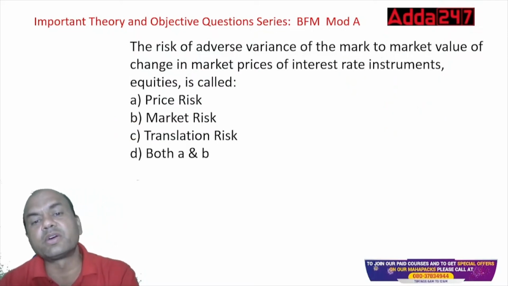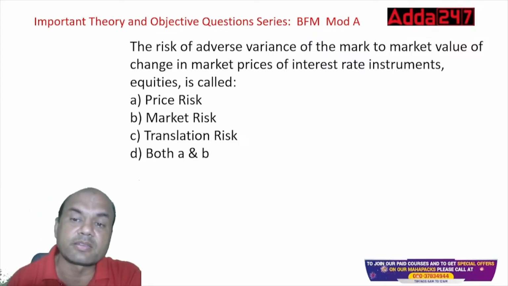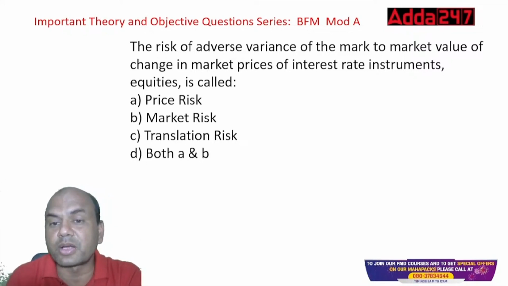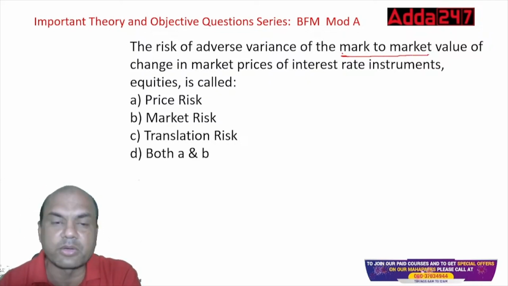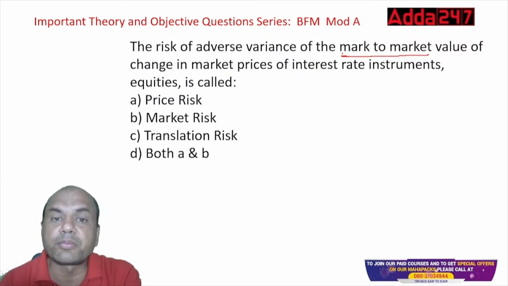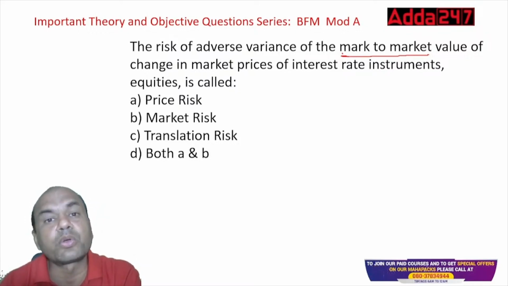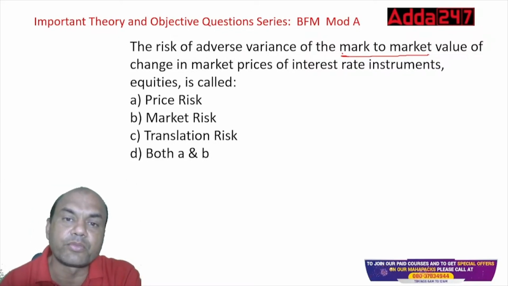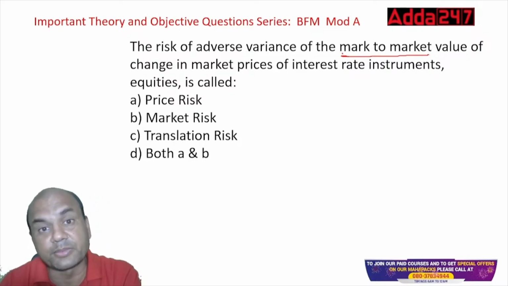The risk of adverse variance of mark-to-market, of change in the market price of interest rate instruments and equities, is called market risk. So what is mark-to-market? Mark-to-market means that basically the logic behind it is, suppose I bought, let's say, a bond, and that bond I am not going to sell immediately. But mark-to-market means what? Whether I am notionally gaining some profit or not in that. That's the meaning of mark-to-market.